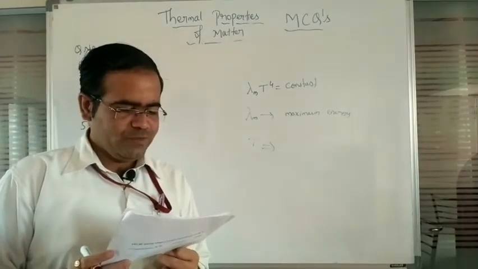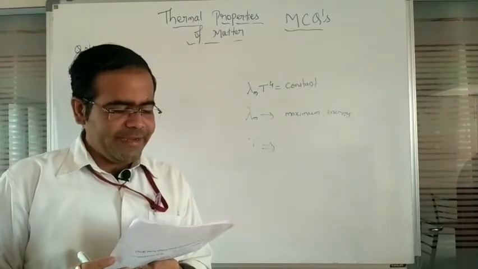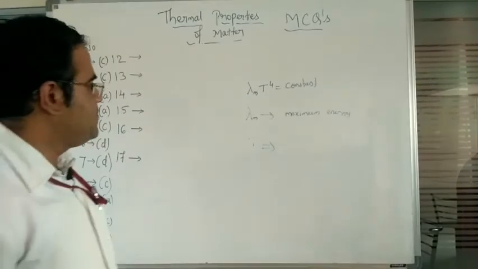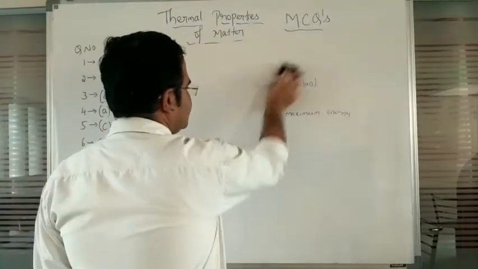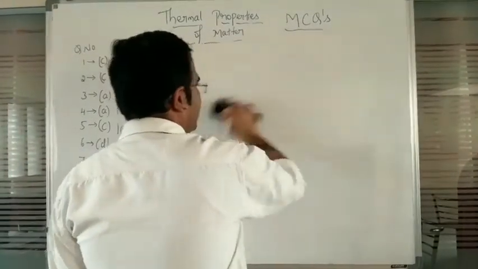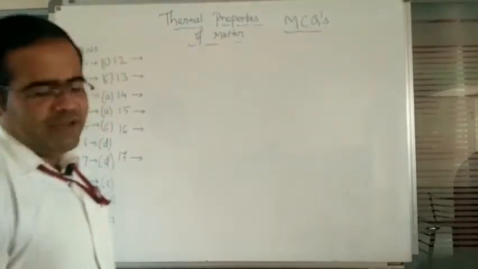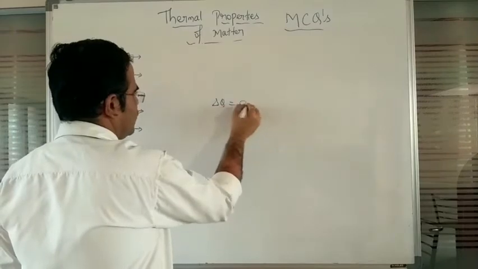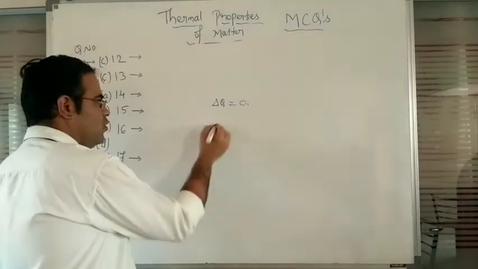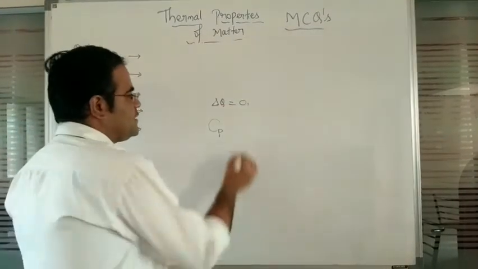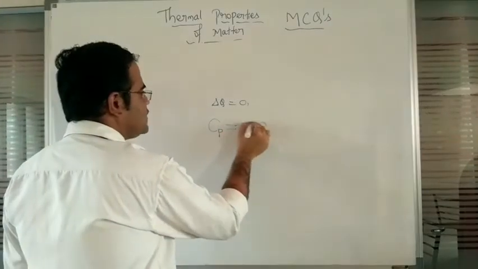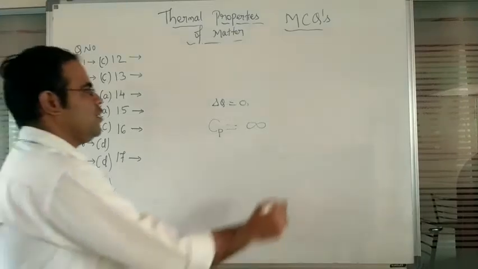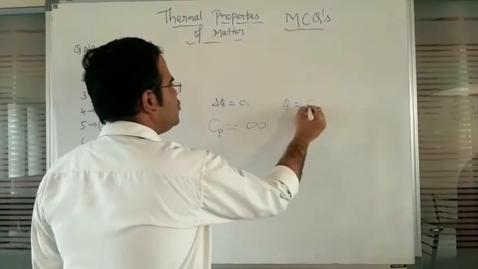Next, question number 12. If the specific heat of a substance is infinite, so the specific heat capacity of a substance is infinite. Whenever it is infinite, delta Q value should be 0. So if delta Q value is 0, then the specific heat capacity at constant pressure remains infinite. Now, delta Q 0 means what here? Q should be constant.